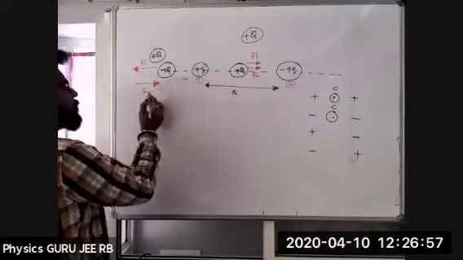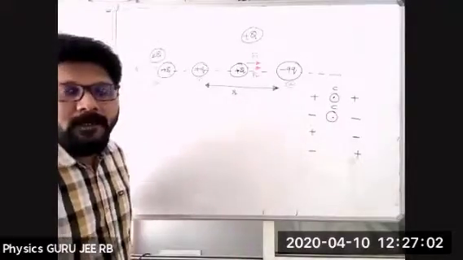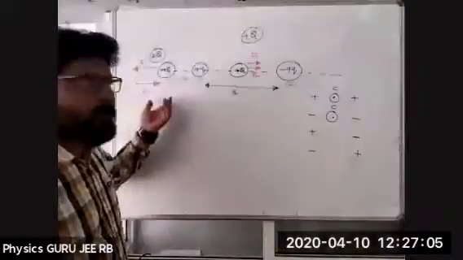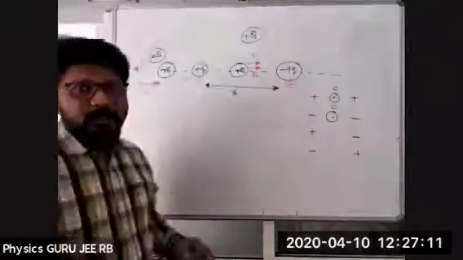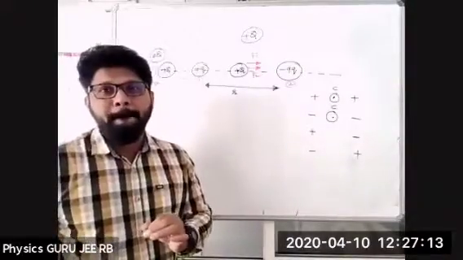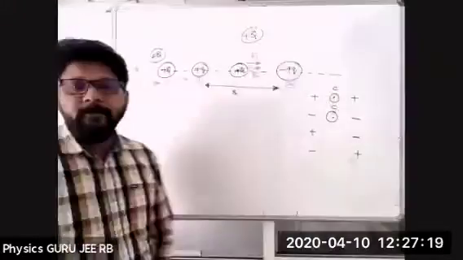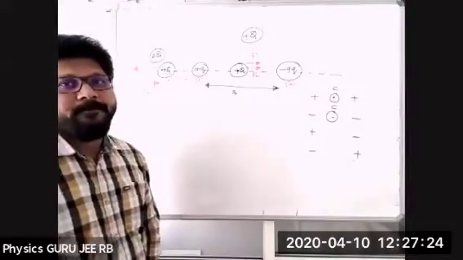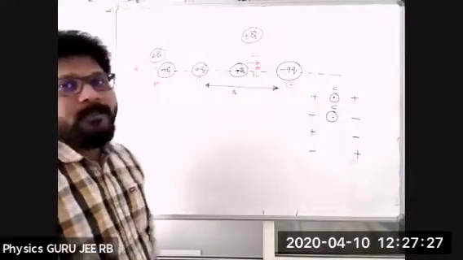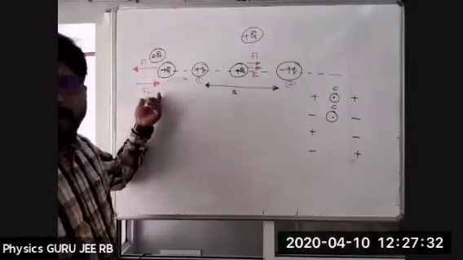So F1 and F2 are both opposite in direction. It will get nullified. There is a possibility that it can happen at this particular point. Now, can you tell me which force is greater, F1 or F2? F2 is greater, obviously, because F1 is small.